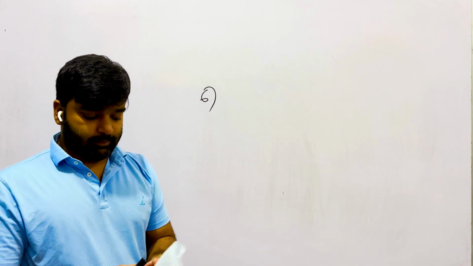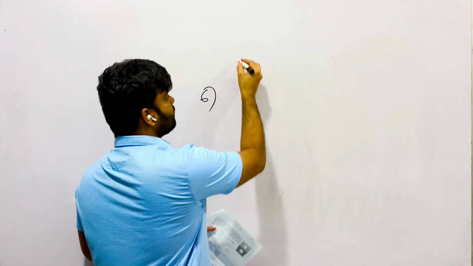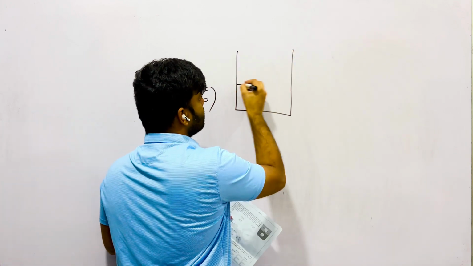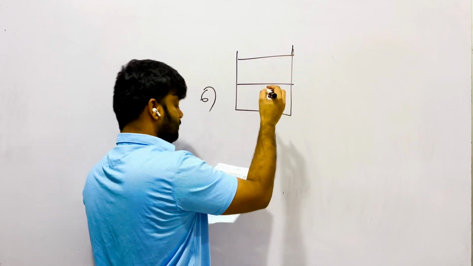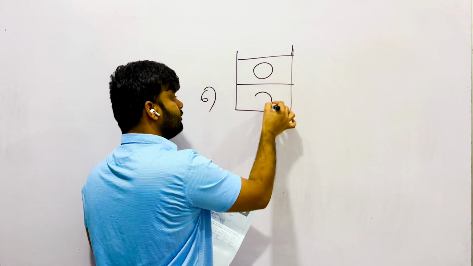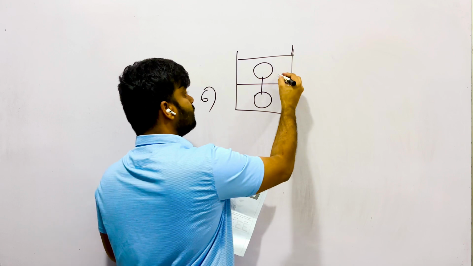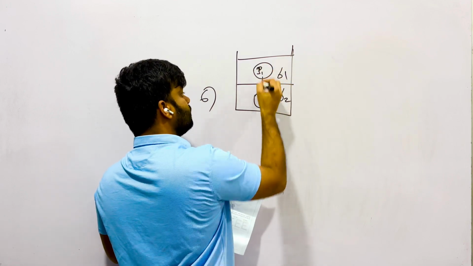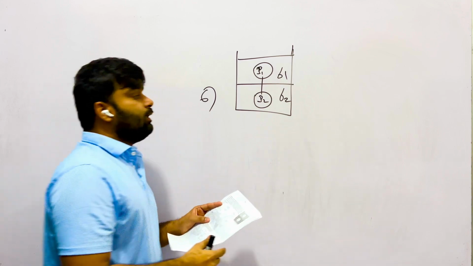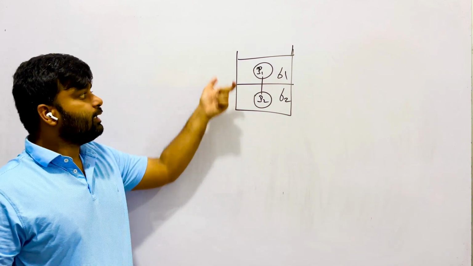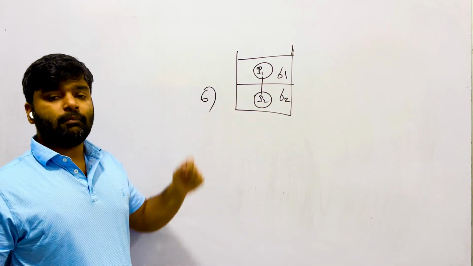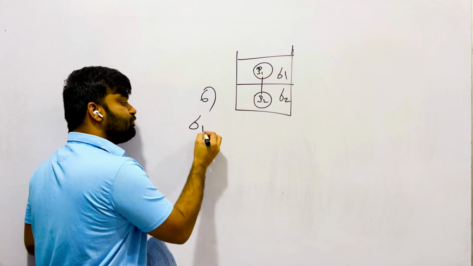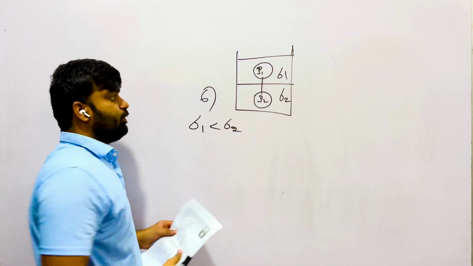Question number 6. This is hydrostatics part. If it is in equilibrium like this, obviously the density of the second media is greater than first one because it is the bottom.